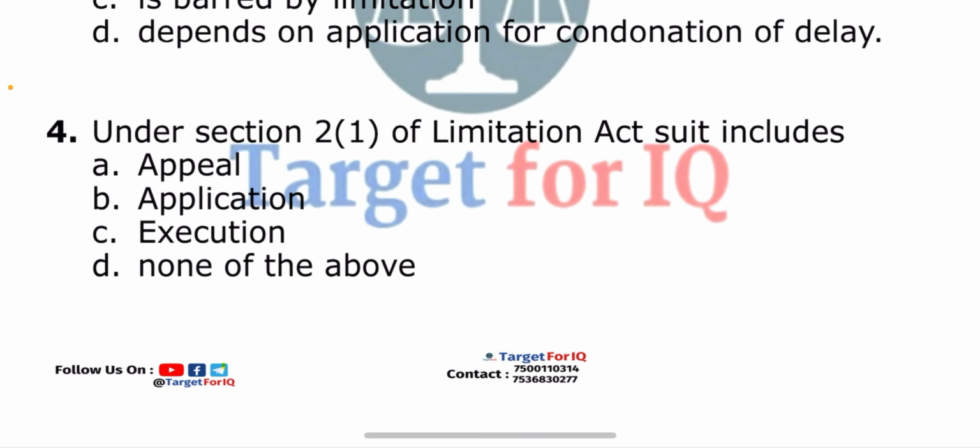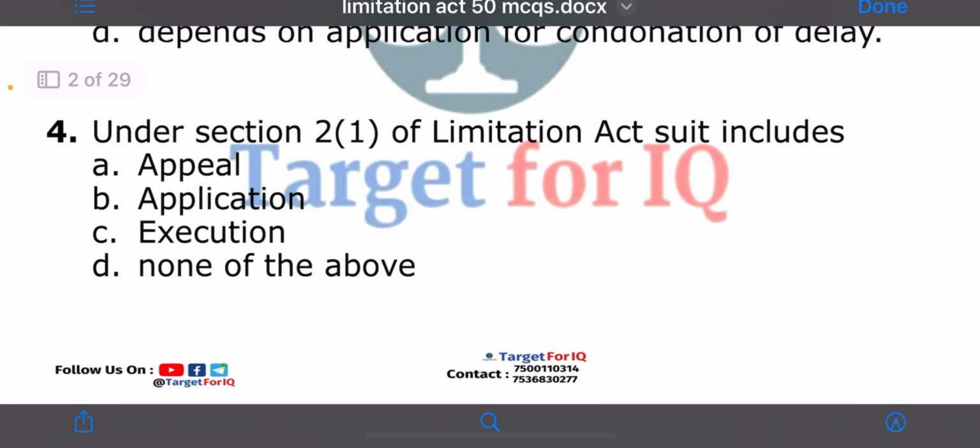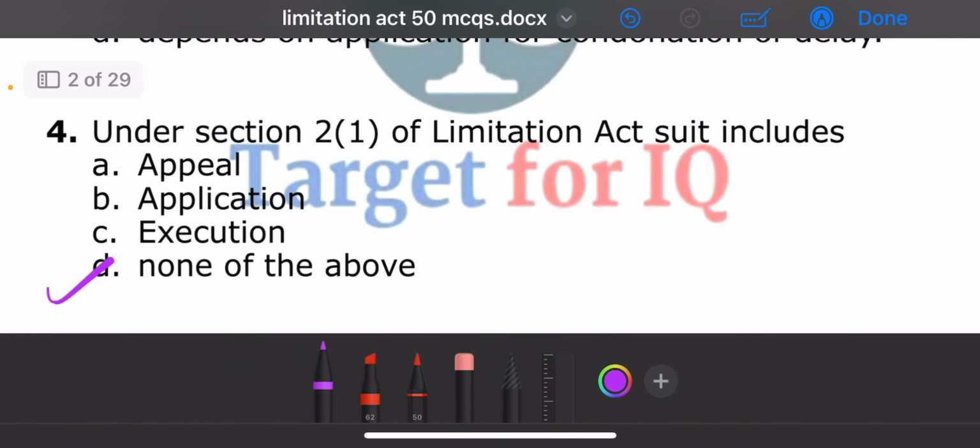Next question. Under section 2 subsection 1 of the Limitation Act, suit includes. The options are A. Appeal, B. Application, C. Execution, D. None of the above. The correct answer is option D. None of the above.